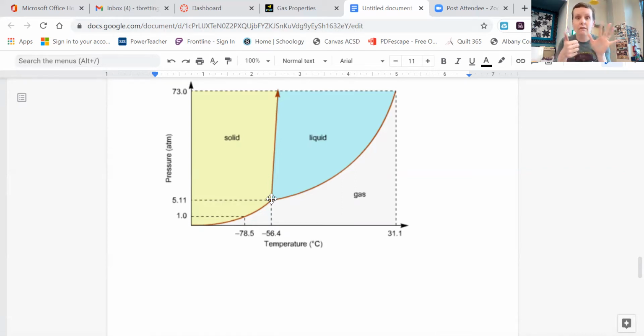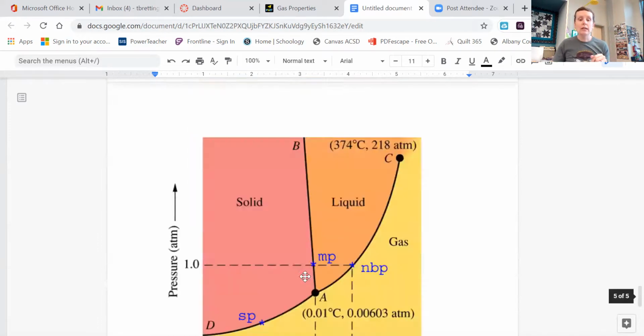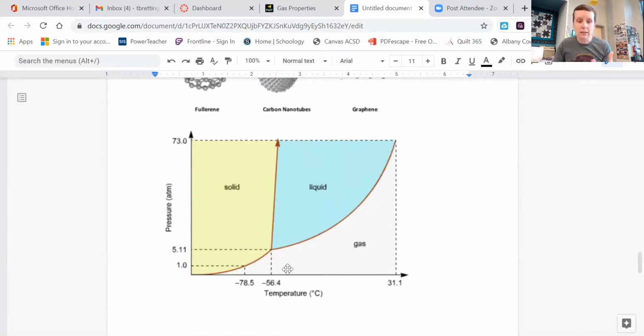All 6 phase changes are happening at those conditions. All of them are happening at the same time, okay? The reason why I say I think this is carbon dioxide or something similar is because at normal pressure, 1 atmosphere, this substance exists as a gas in regular temperatures. When you cool it down enough, it turns directly into a solid, okay?